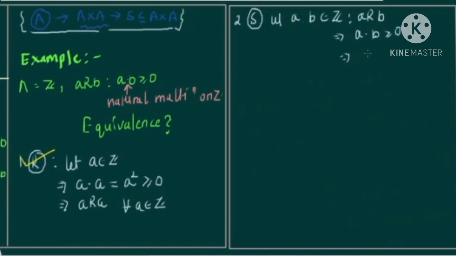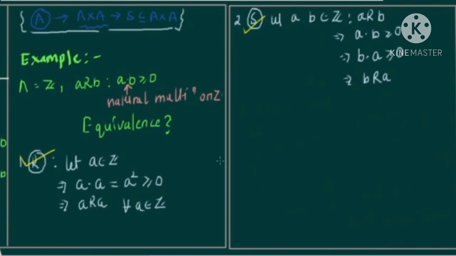There is no harm in writing this as B dot A, which is still greater than or equal to 0, and this implies by definition that B is related to A. Hence, by these steps, I can say that the relation is symmetric.